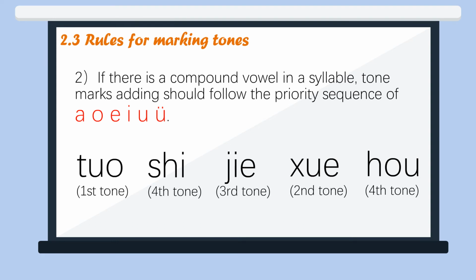If we follow the priority sequence of a, o, e, i, u, ü, for 托, the tone mark is on the top of o. For 是, the tone mark is on the top of i. For 解, the tone mark is on the top of e. For 学, the tone mark is on the top of e as well. For 后, the tone mark is on the top of o. Are you correct?